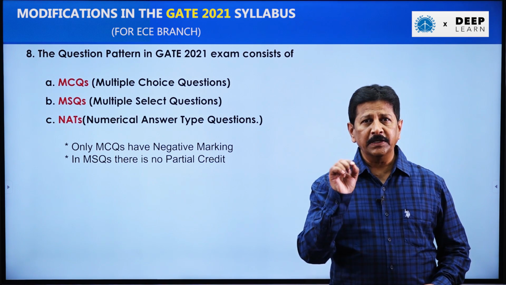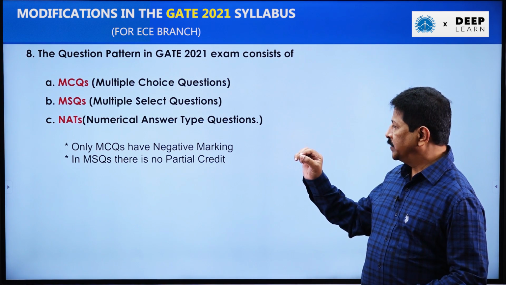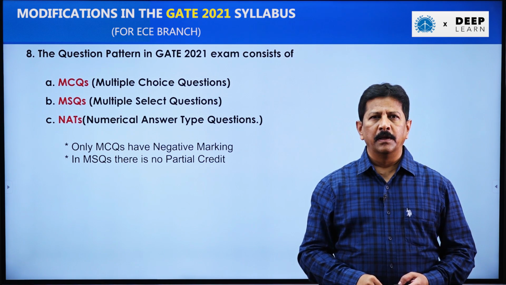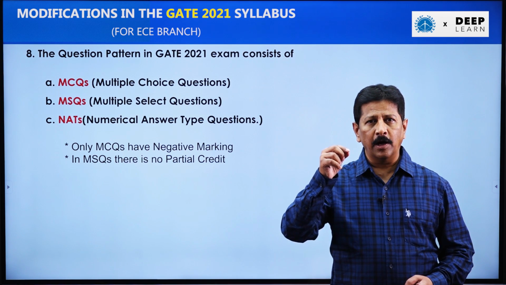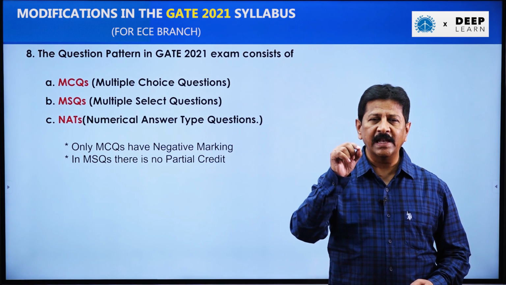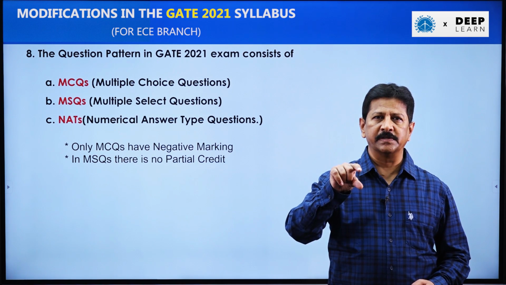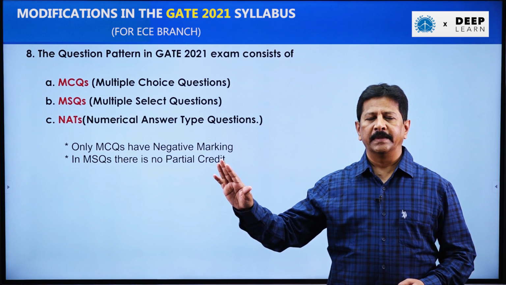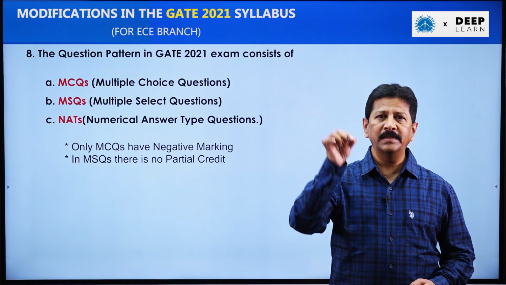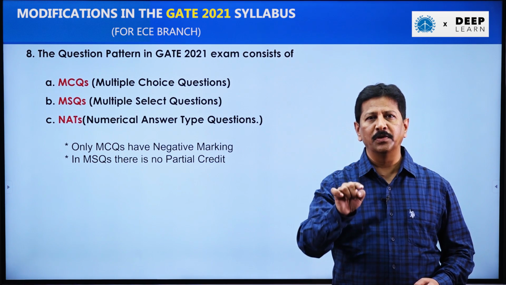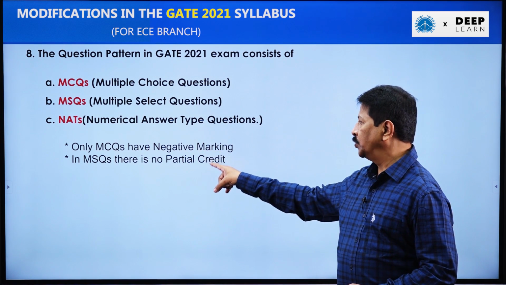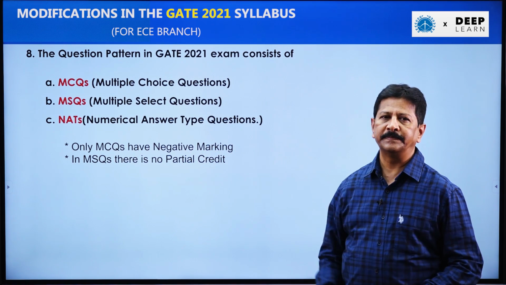In multiple select questions, there is no partial credit. That means, for a given question, 3 options are correct, but you have selected only 2 correct options, still he is not going to give the marks. Only when you select all the 3 correct options, then only you are going to get the marks. That is the reason MSQs do not have partial credit.